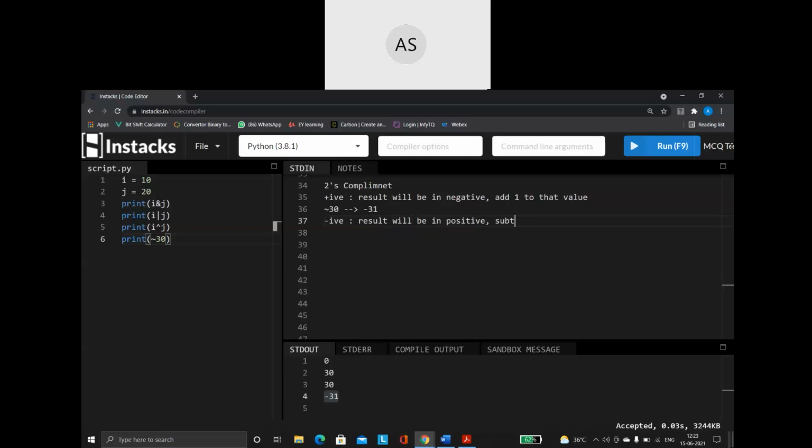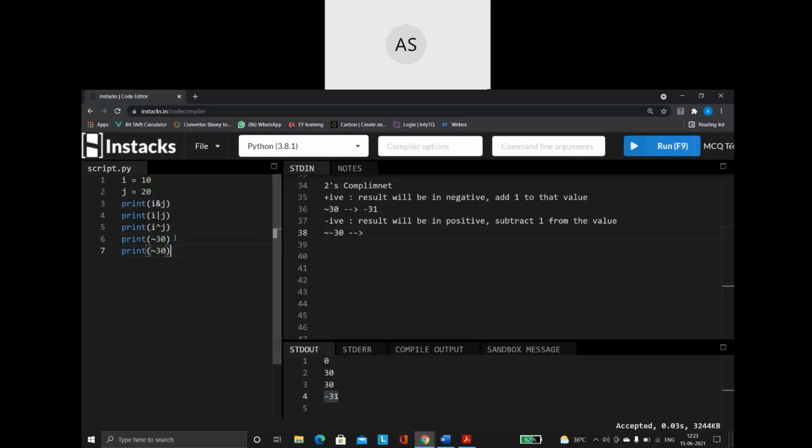You just have to subtract 1 from the value. Take the same example. Complement of minus 30. This time I am saying complement of minus 30. So what do you say? The result will be a positive value. All you have to do is subtract 1 from the value.